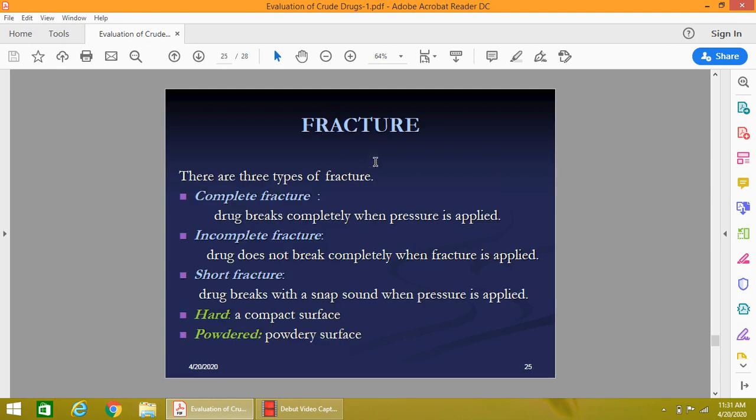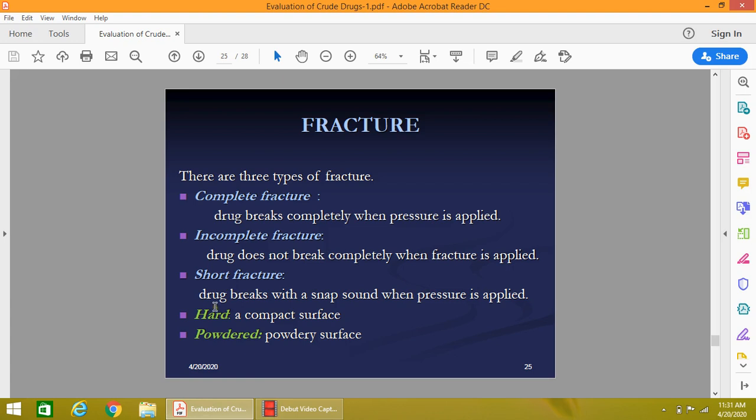Now the fracture. Fracture, that is, we break the drug. There are different types of fracture, like complete fracture, incomplete, and short fracture. In the complete fracture, the drug breaks completely when pressure is applied. It breaks in two equal parts. In the incomplete, the drug does not break completely when pressure is applied. It can be fibrous or powdery or granular. And the short fracture, the drug breaks with a snap sound when pressure is applied.